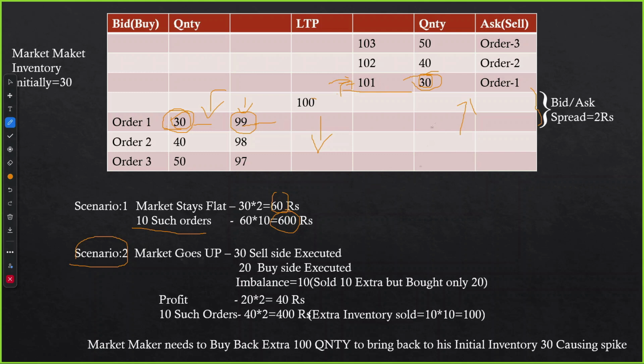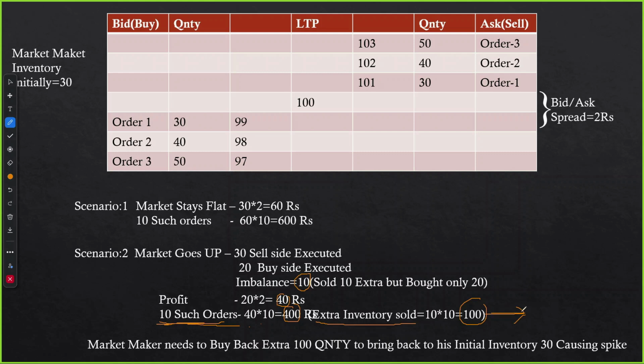So we are assuming here market goes up. In this case what happens, all this 30 quantity at 101 gets executed, but at 99 only 20 on the buy side get executed. So there is an imbalance of 10. He had sold 10 extra, that becomes his inventory imbalance. Here, because only 20 orders got executed, he is going to profit only 20 into 2, 40 rupees. Let's say in this second scenario, this market maker placed 10 such orders, 40 into 10 orders, it will be 400 rupees, and he had oversold 100 extra quantity.